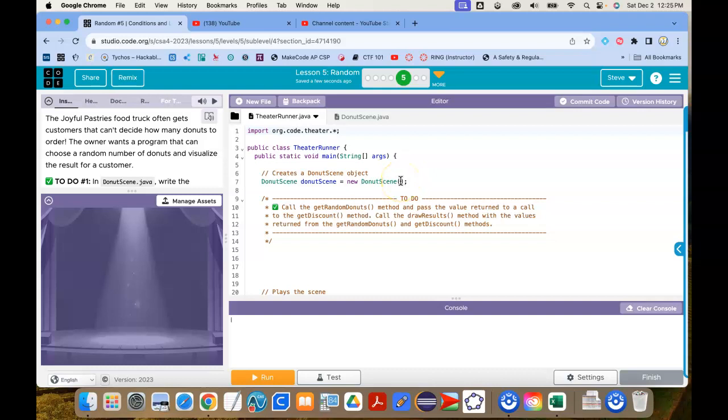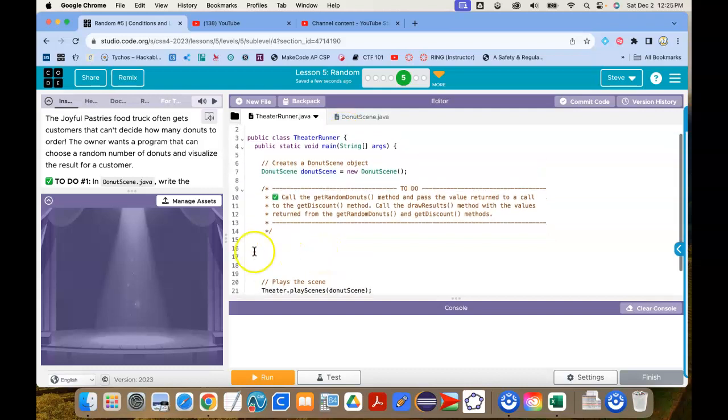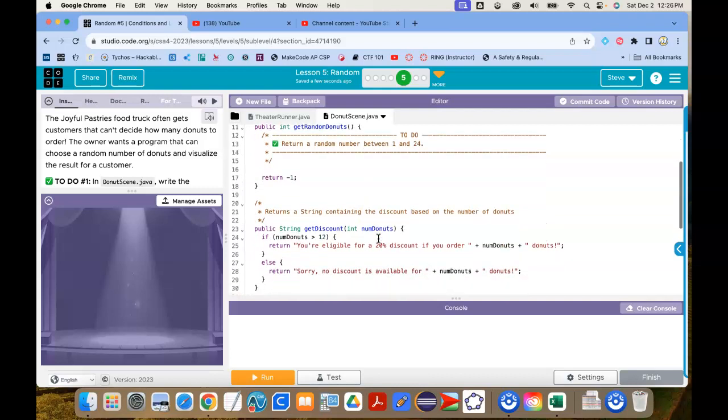So my guess is maybe our method's not going to be static, but it might be. But they've done a lot of the work for us. So let's see what's going on over here in the donut scene, shall we? So this public class donut scene extends the scene, and there is my get random donuts. So let's see what we have to do. I wonder if we have to do the same stuff.